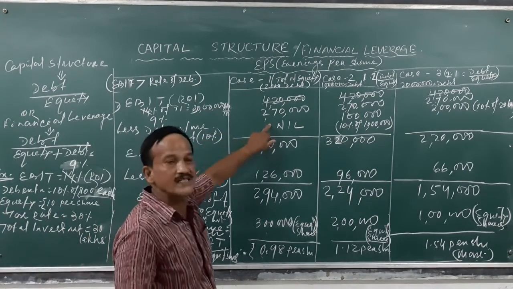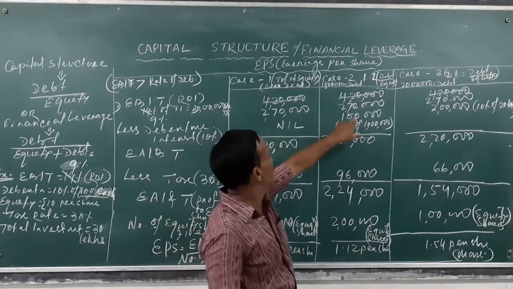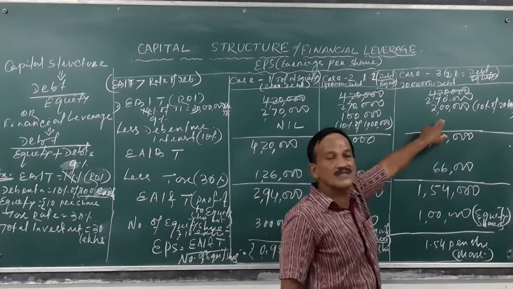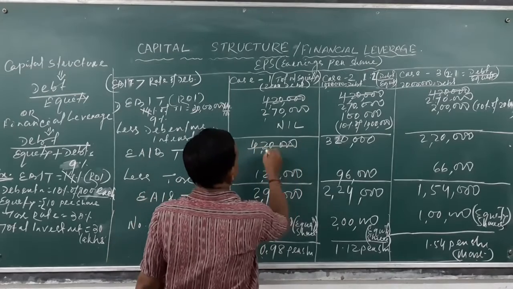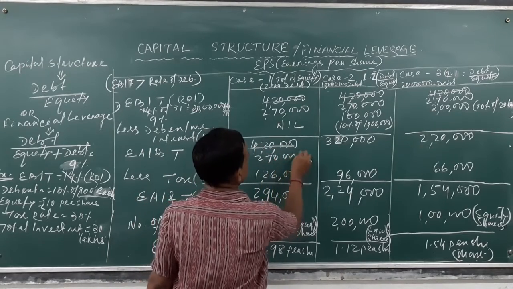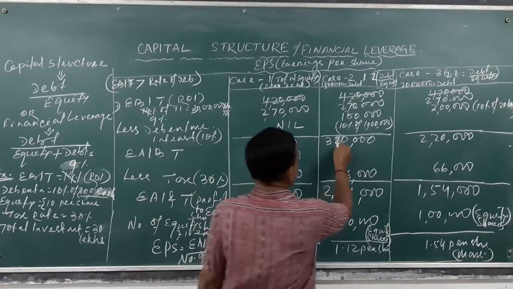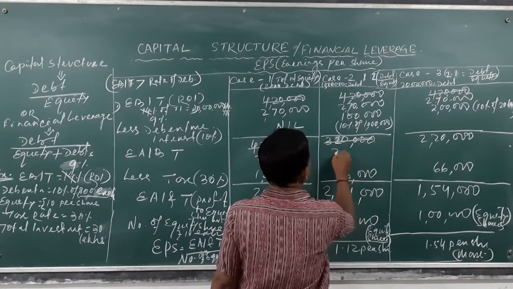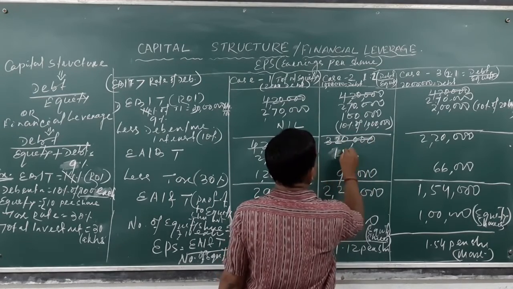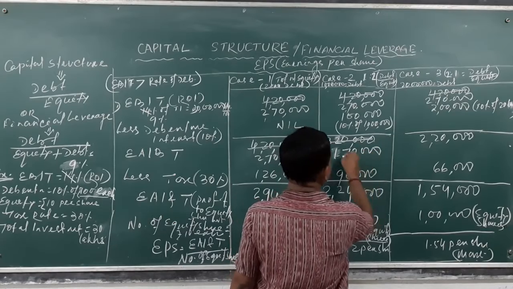So here debenture interest is nil. Here debenture interest is 1 lakh. Here debenture interest is 2 lakhs. So profit after this is 2,70,000. Then here, not 3,20,000, this is 2 lakh, 1,70,000.